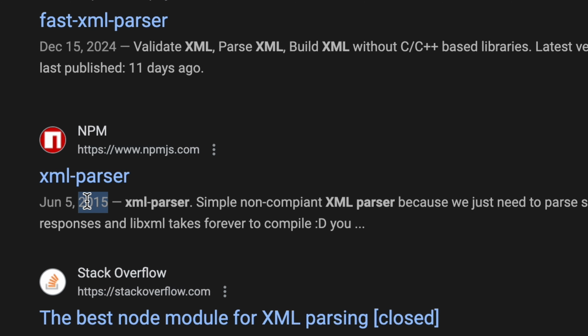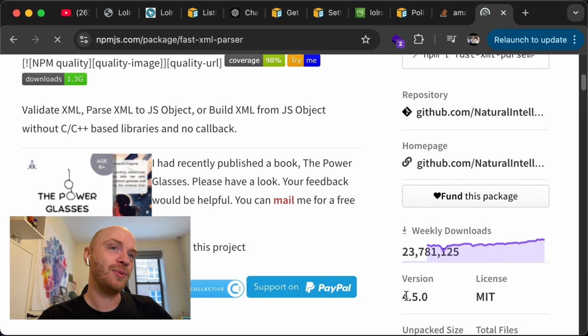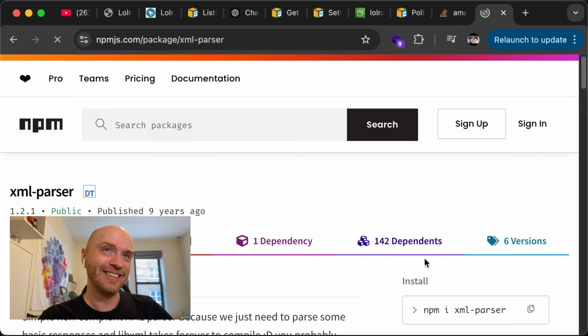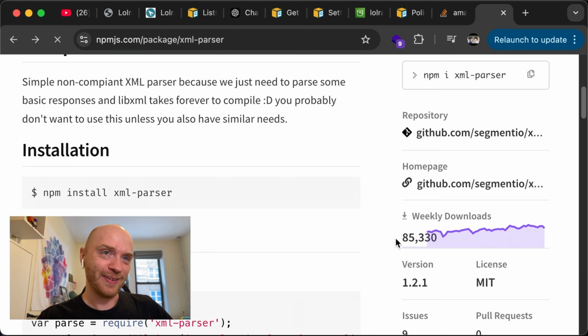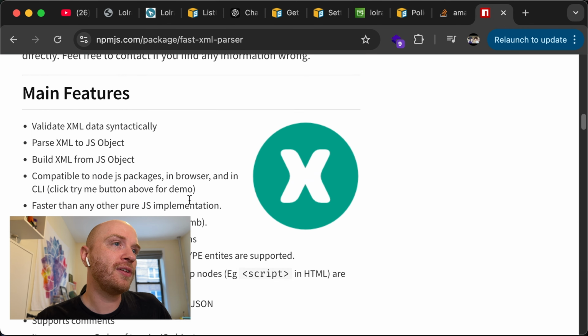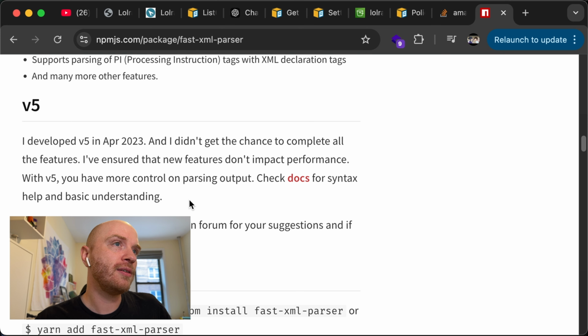We have XML parser from 2015, or we have fast XML parser from like now. We have 23 million, okay. Versus, oh. So let's look at the docs. Hopefully it's not too complicated. V5, damn.